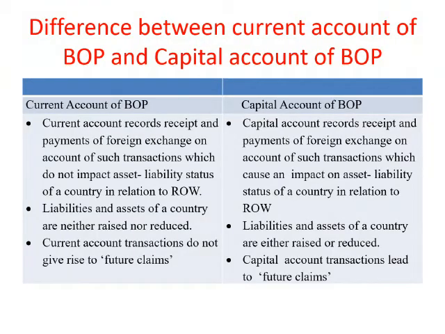Now we will discuss the difference between current account of BOP and capital account of BOP. Current account records receipts and payments of foreign exchange on account of such transactions which do not impact the asset liability status of a country in relation to the rest of the world. Capital account records receipts and payments of foreign exchange on account of such transactions which cause an impact on the asset liability status of a country in relation to the rest of the world.